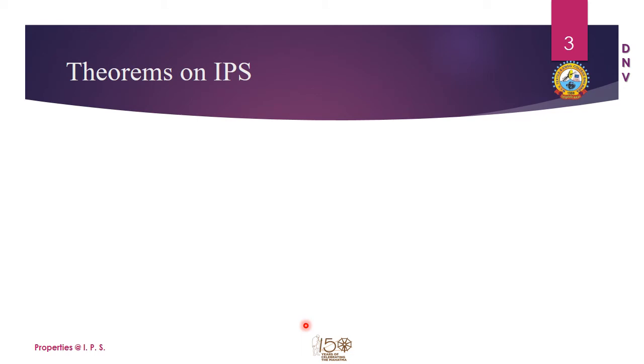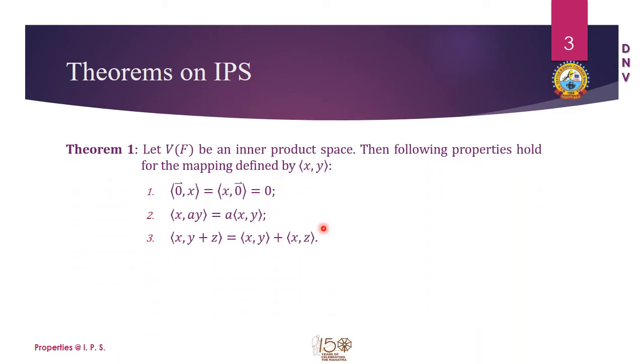Let us have the properties back to back. Number one, we are going to consider this important property, that is, if V(F) is an inner product space, then the following properties hold true for the mapping x comma y. I have used the word mapping because if it is the vector space denoted by the Euclidean space Rn, then these will be vectors.